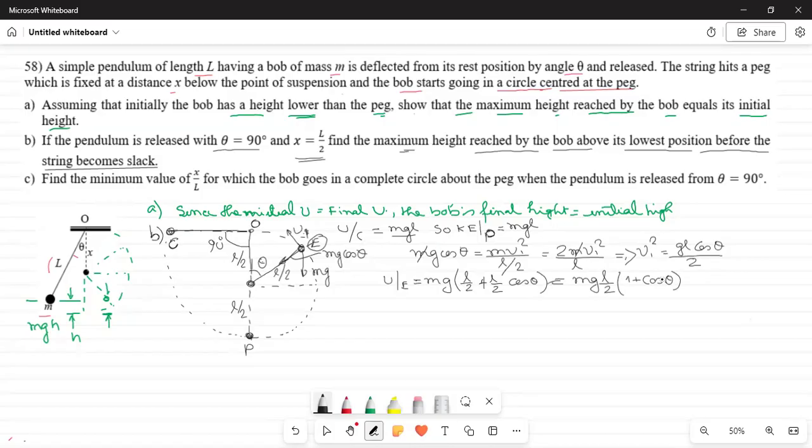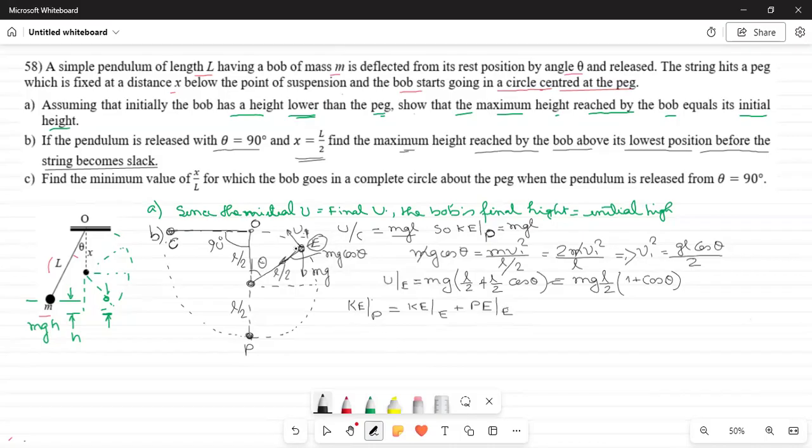Now let us write a line for your memory, so that you remember the process later on. We write here that kinetic energy at point P is equal to the kinetic energy at point E plus the potential energy at point E. This is simple.